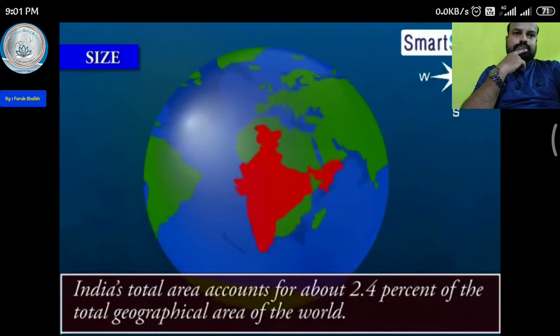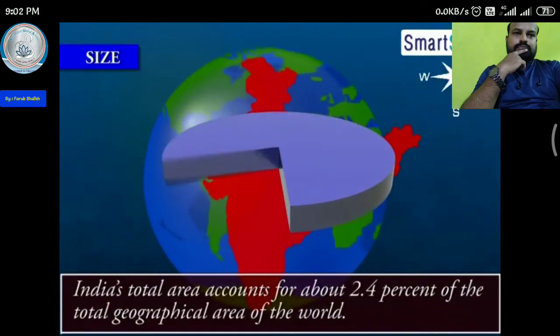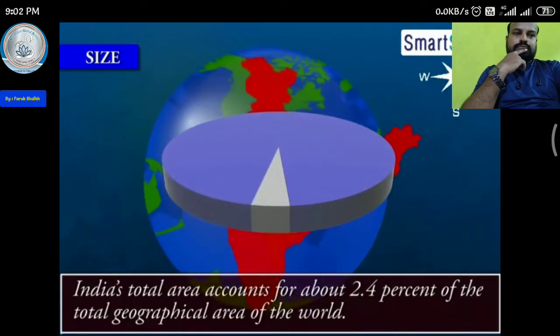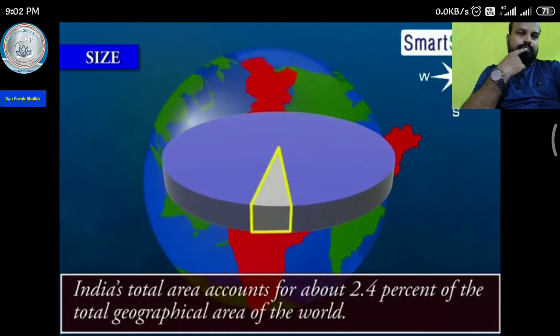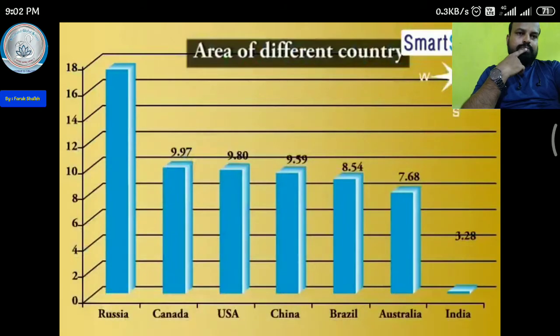India's total area accounts for about 2.0% of the total geographical area of the world. From the bar graph, it is clear that India is the seventh largest country of the world.